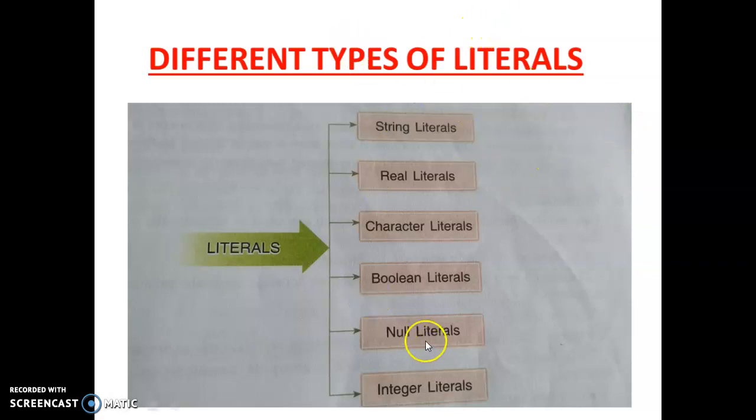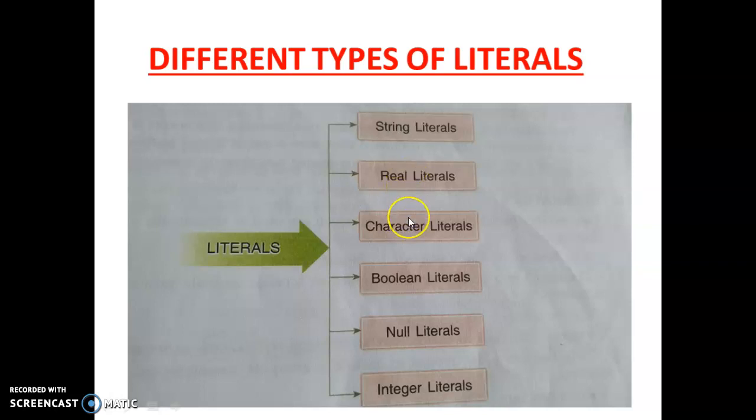Then the next one is character literal. A character literal means a single character, a single alphabet, digit or special character. More than one character goes to string literal. Only I is a character literal, but I am is a string literal. Or only A is a character literal.